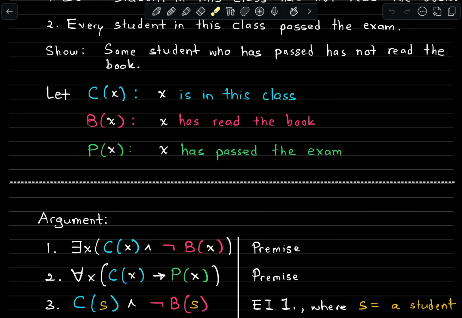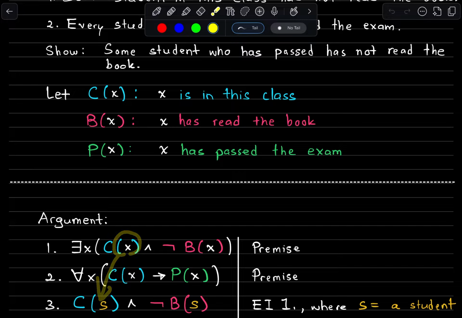Okay. So from this, let's go ahead and use existential instantiation on line 1. Okay, so all we knew is that there was some student, at least one student, for which these two conditions were true. Okay, well, let's call that student S. It's just a student, some arbitrary student.